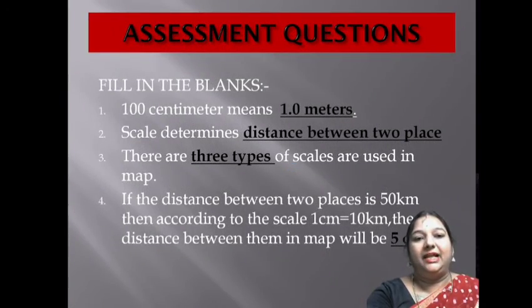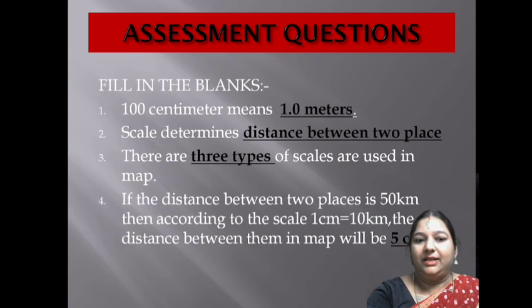Now I am telling about the self assessment questions which are based on today's explanation. Look here. The first fill-up is: 100 centimeters means 1 meter. The second fill-up is: scale determines the distance between the two places.